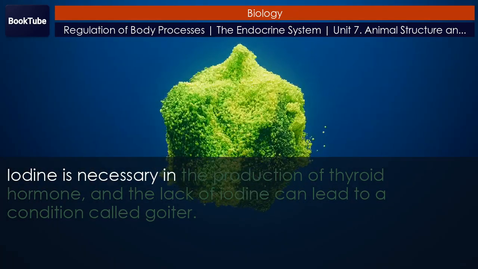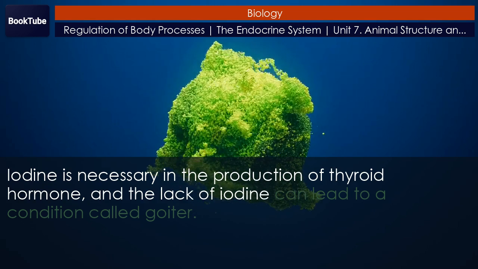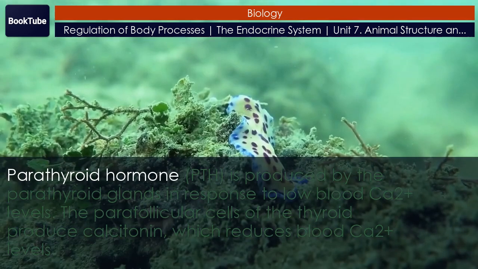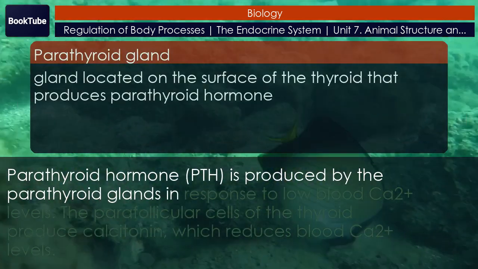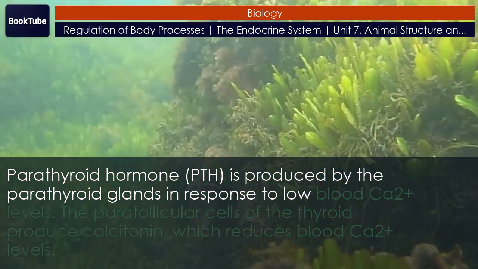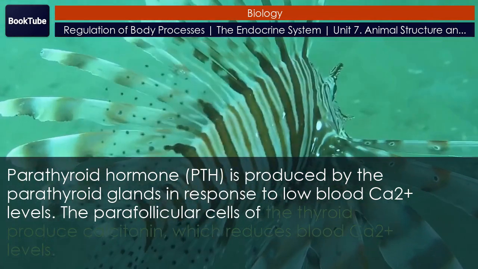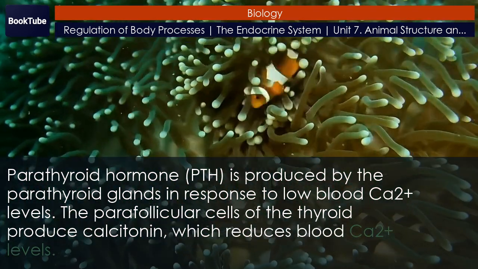Iodine is necessary in the production of thyroid hormone, and the lack of iodine can lead to a condition called goiter. Parathyroid hormone, PTH, is produced by the parathyroid glands in response to low blood Ca2+ levels. The parafollicular cells of the thyroid produce calcitonin, which reduces blood Ca2+ levels.